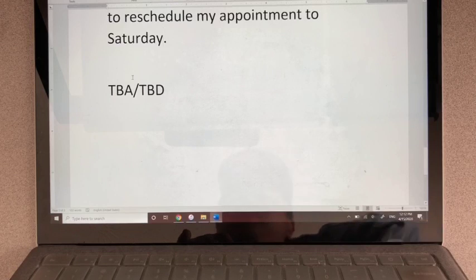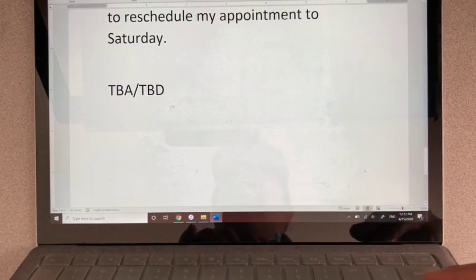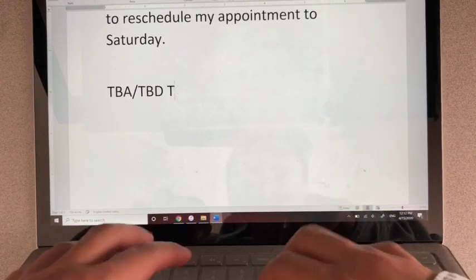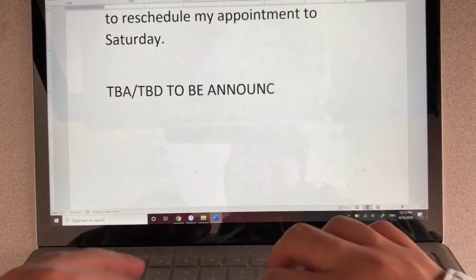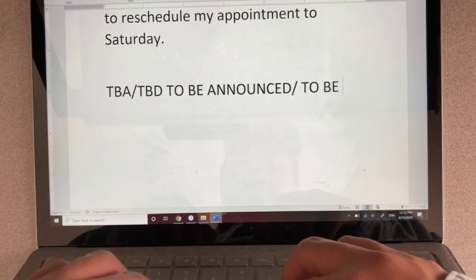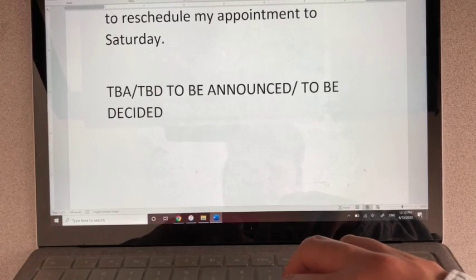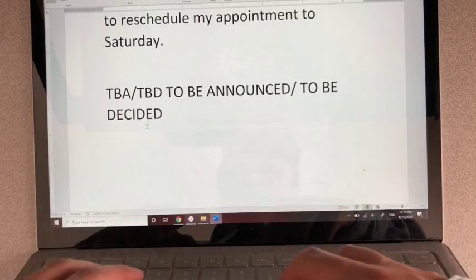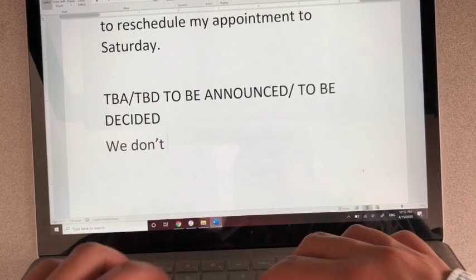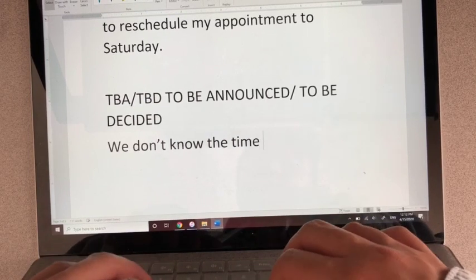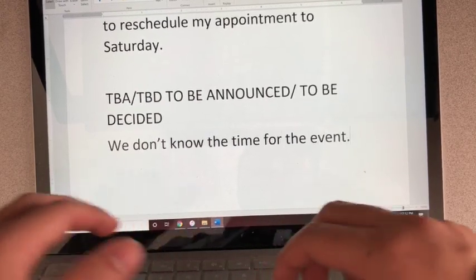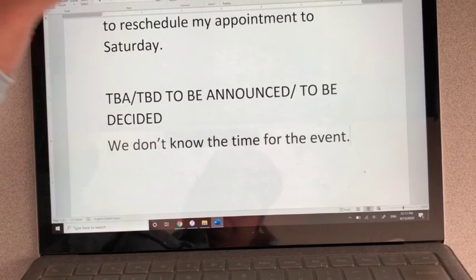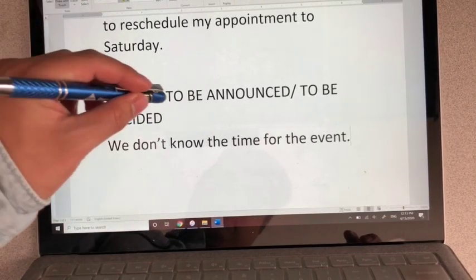Okay, and then we have TBA and TBD. These stand for to be announced or to be decided. TBA, TBD. It just means we don't know. We don't know the time for the event. So we mark it as TBA or TBD. It's the same thing.